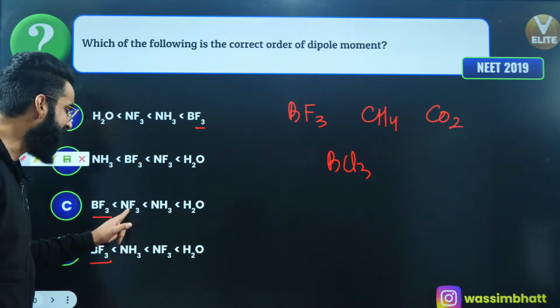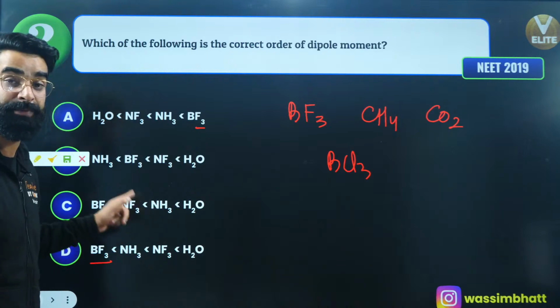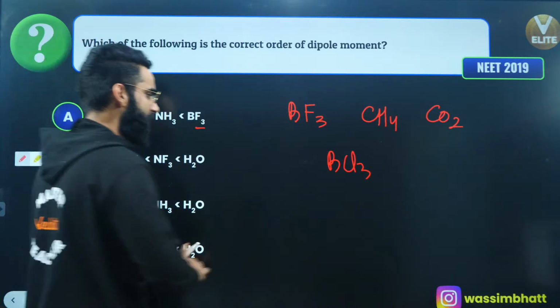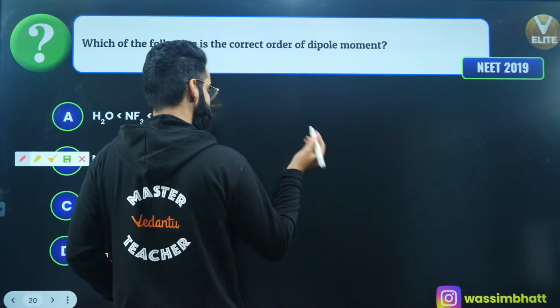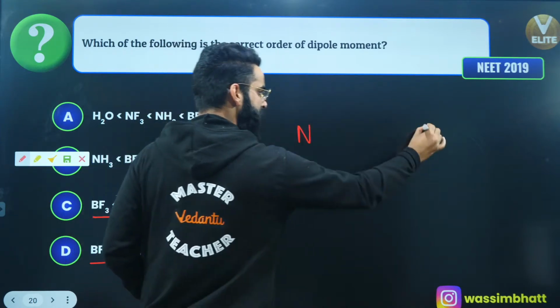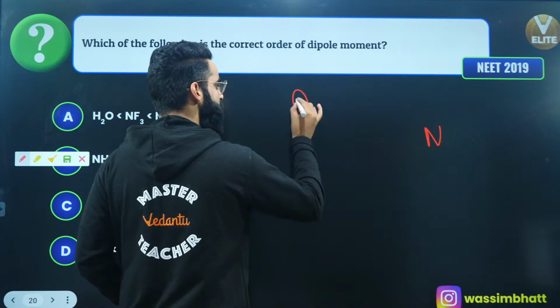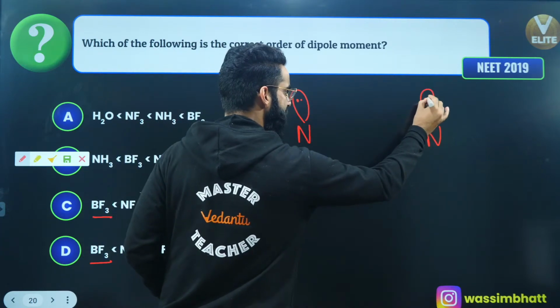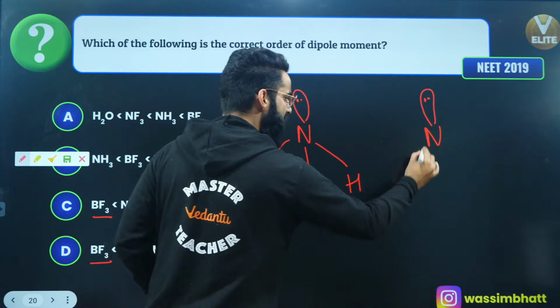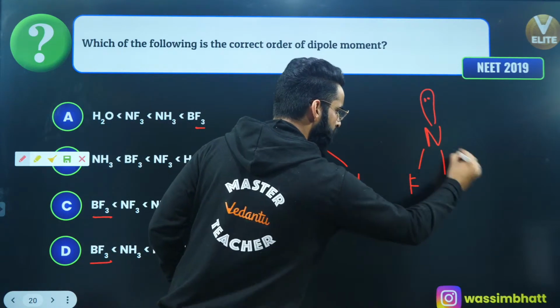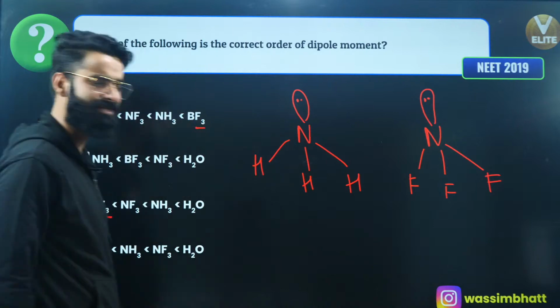Now, among NF3 and NH3, we have discussed this example also. Among NF3 and NH3, which one is going to have more dipole moment? Anyways, I discussed this long back, so I'm not sure whether you remember it or not. So let's try to check it out again. If I talk about NH3 and NF3, and I ask you which one is going to have more dipole moment, people, let's check it out, right?